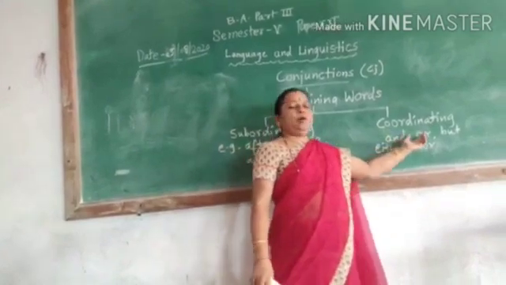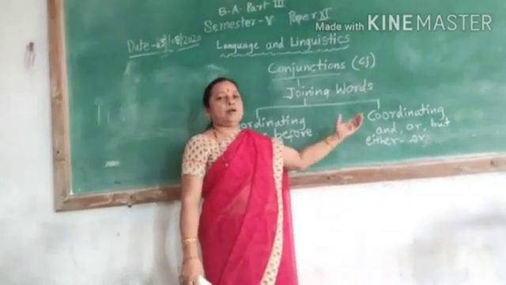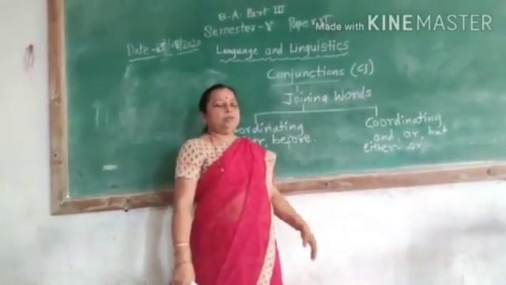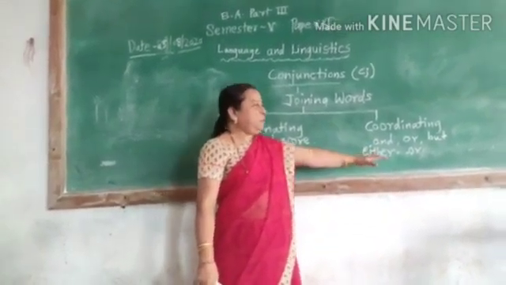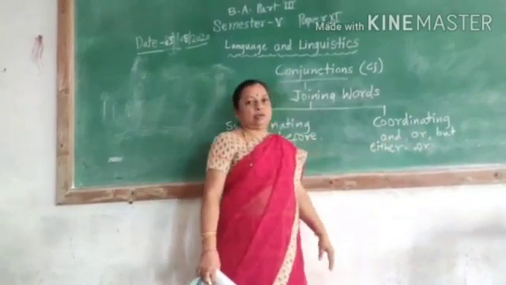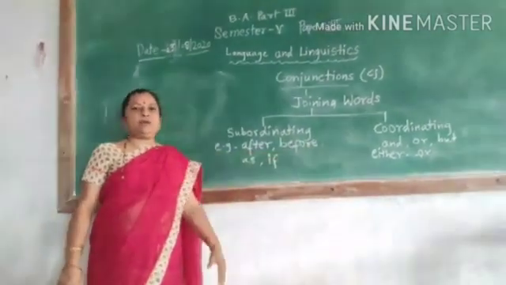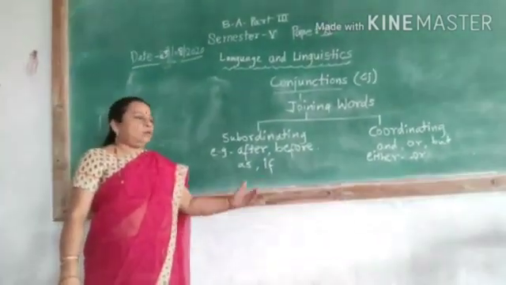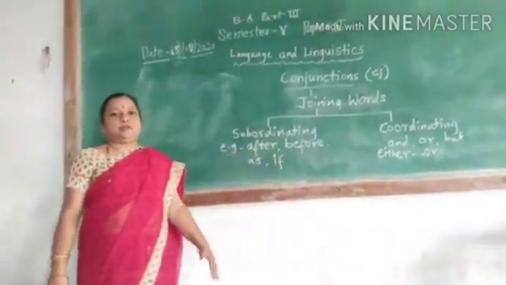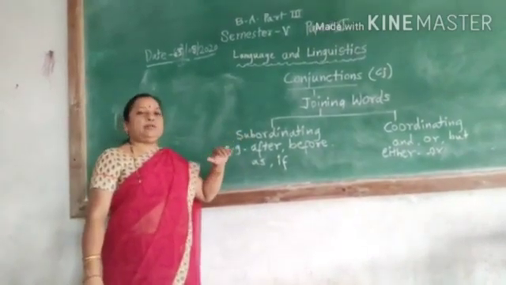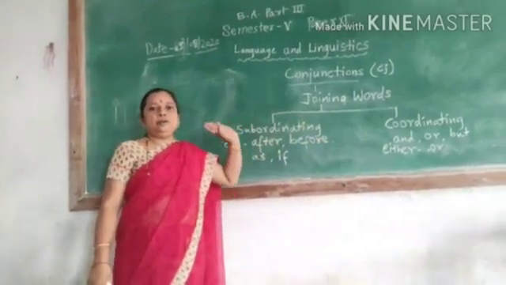Then we have, for example, or. You may say, please give me my book, or I will take it to the mother. Pay my money, or I will beat you. So this type of conjunction or is used like this. But there are a number of sentences with but. For example, I wanted to come to the college, but I feel sick. So like that, you may have different types of sentences with the coordinating conjunction.